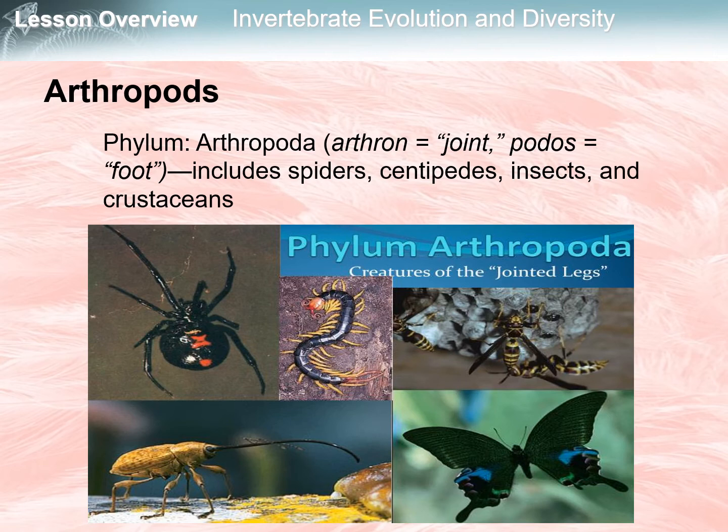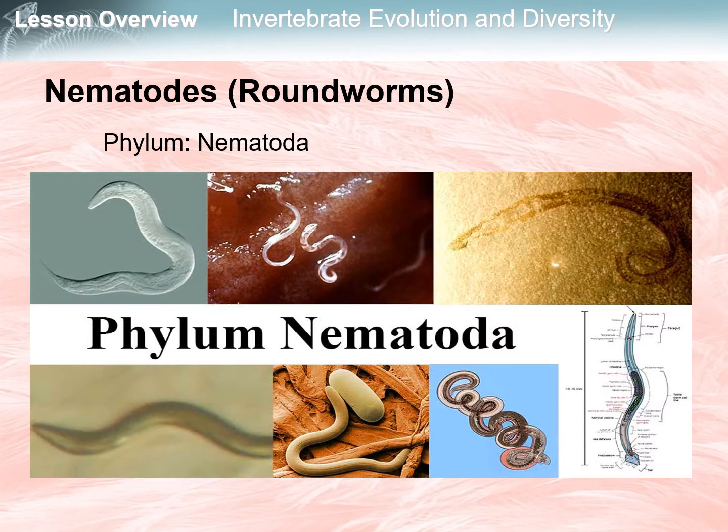Arthropods appeared in the sea about 600 million years ago and have since colonized freshwater habitats, land, and air. Let's now have phylum Nematoda, or the nematodes, referred to as the roundworms. Nematodes are unsegmented worms with pseudocoeloms, or a functional body cavity, specialized tissues and organ systems, and digestive tracts with two openings, a mouth and an anus.